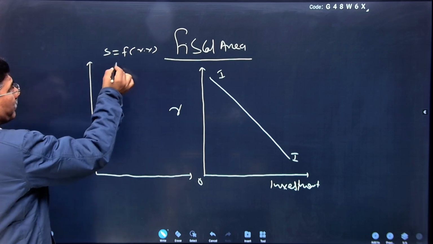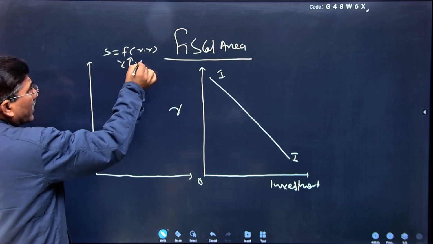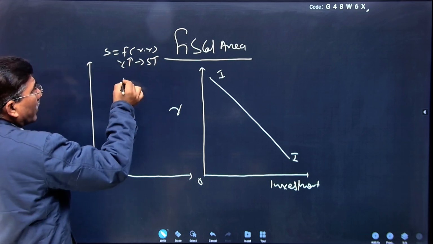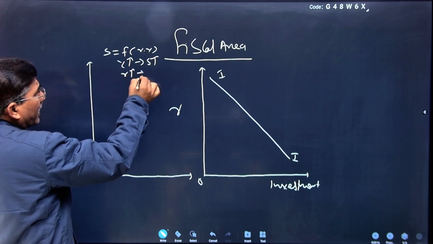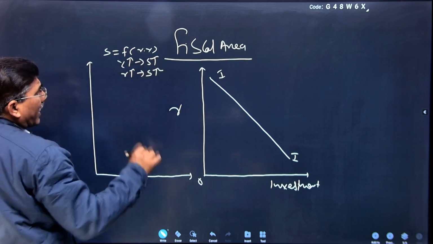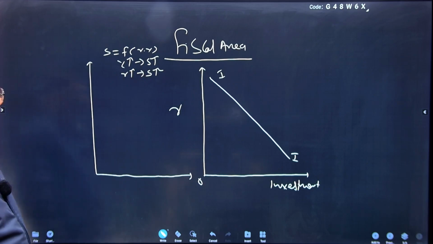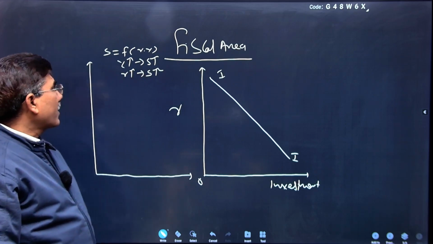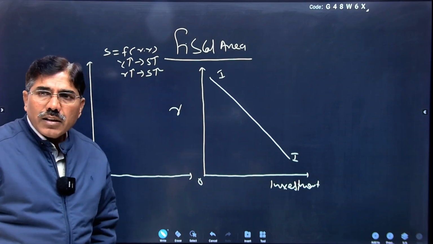With increasing income, saving will increase. With increasing rate of interest, saving also increases. S represents saving, R represents rate of interest, Y represents income. Now you are clear about the concept.